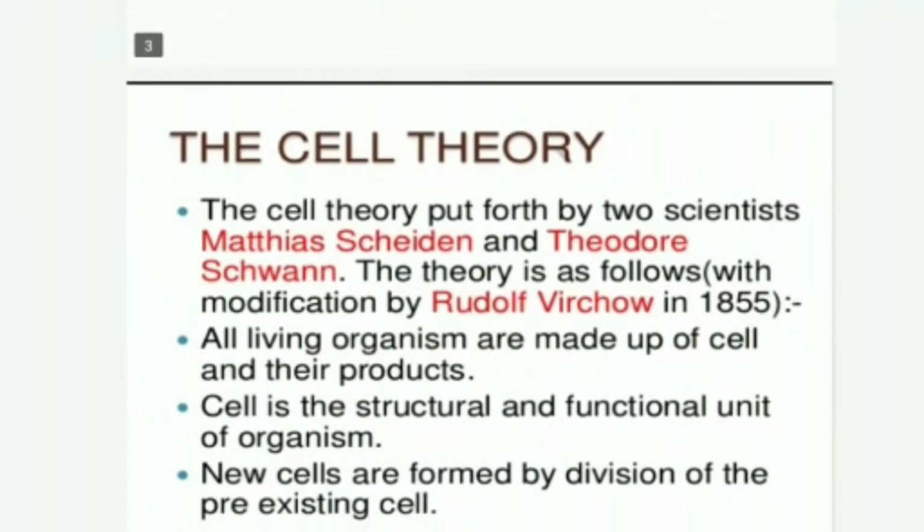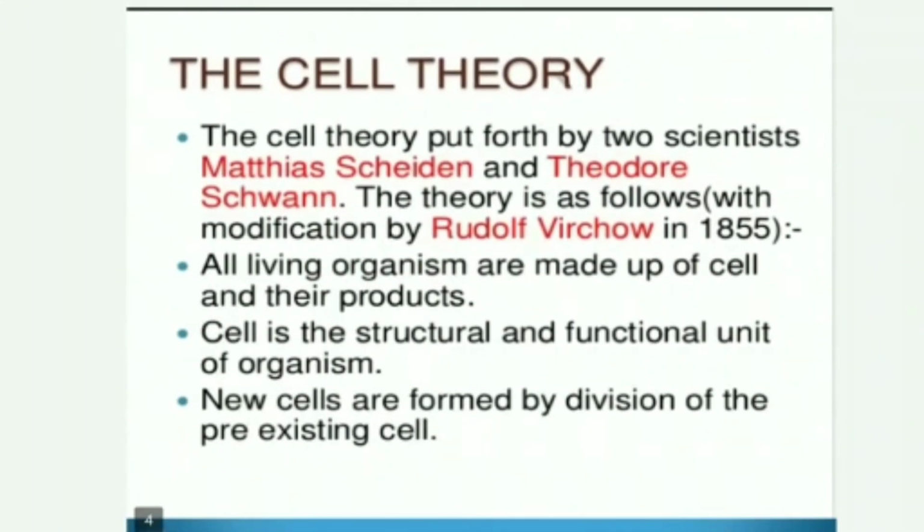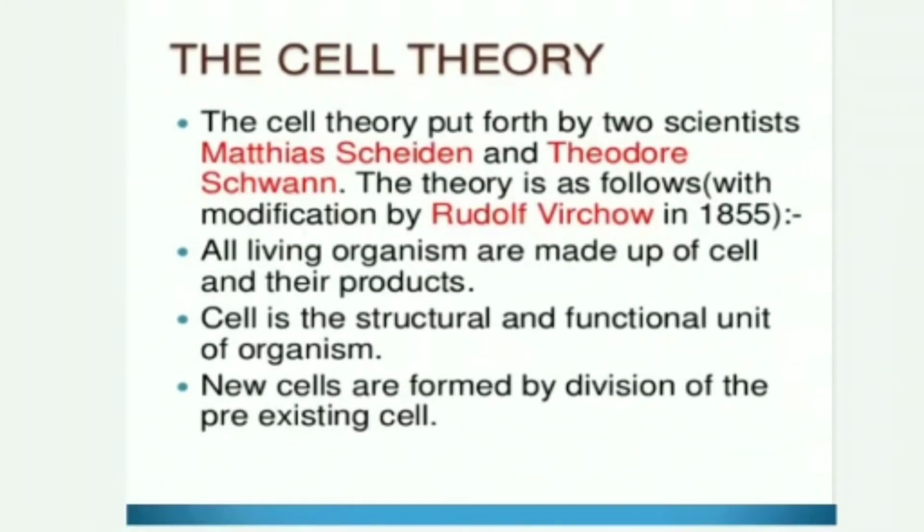Now, let's move to the cell theory. The cell theory was formulated by M.J. Schleiden and Theodor Schwann, and it put forward two main concepts: first, the body of all living organisms is made up of cells, and second, cells are the structural and functional unit of organisms.